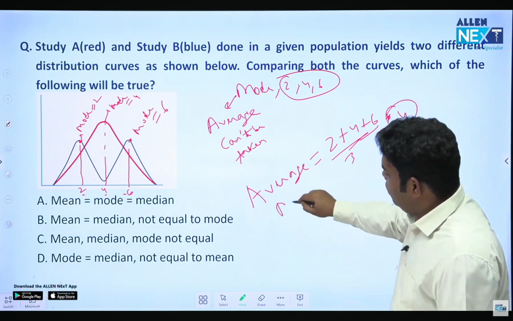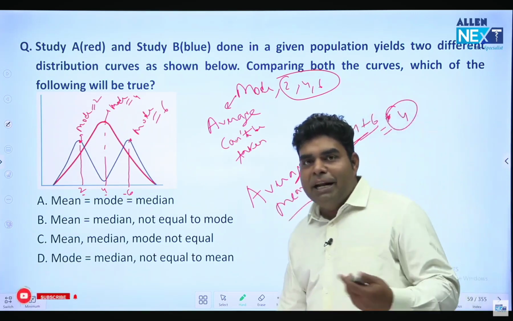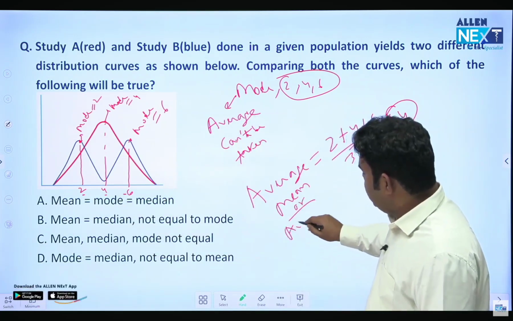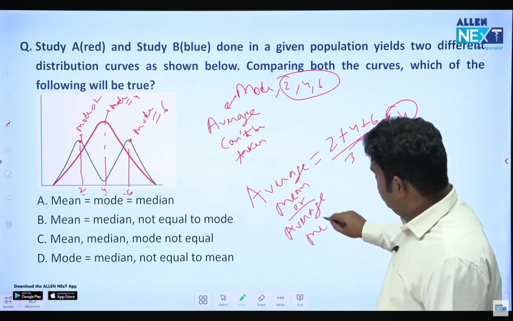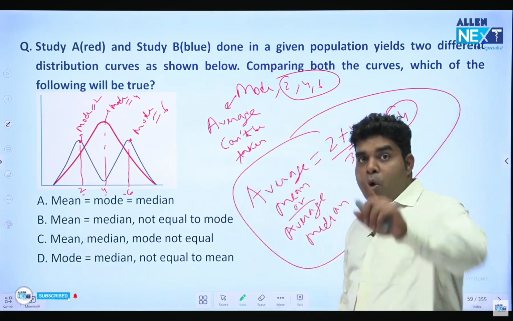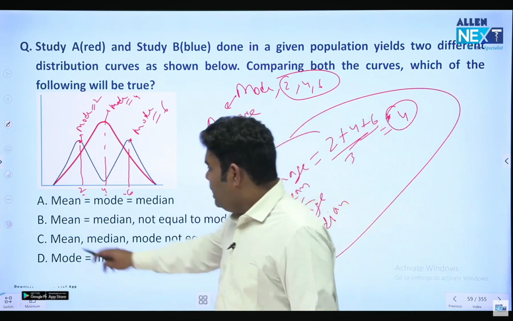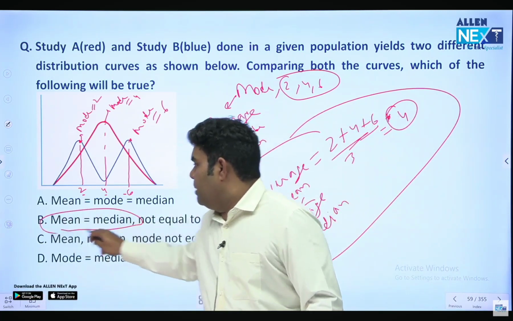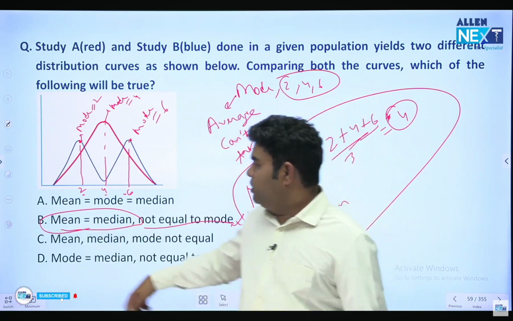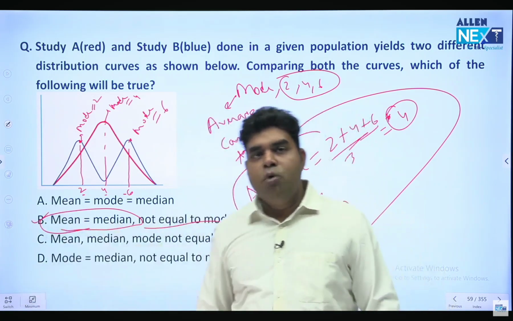So average mean is 4. And median is the middle number. So out of 2, 4, 6, what is the middle number? 4. So average median and average mean are both 4. But mode average cannot be taken. So mean and median will be equal, but they will not be equal to mode. Correct answer will be option B. Mean, median equal, not equal to mode.